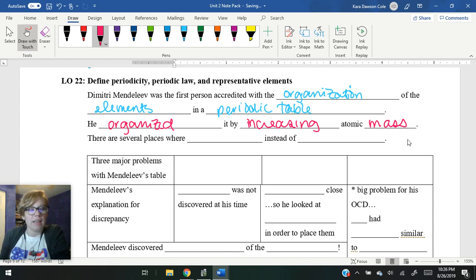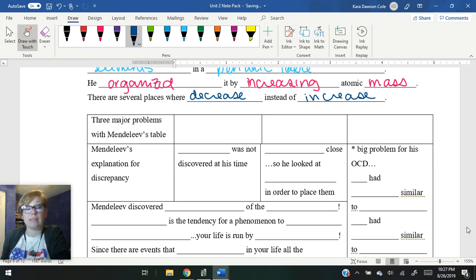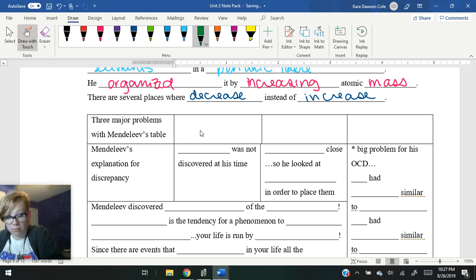Now, there are several places within the periodic table where we see a decrease in mass instead of an increase, and we're going to talk about 3 of those. So, 3 major problems with Mendeleev's table. At least he saw these as problems, or maybe he didn't see them as problems.